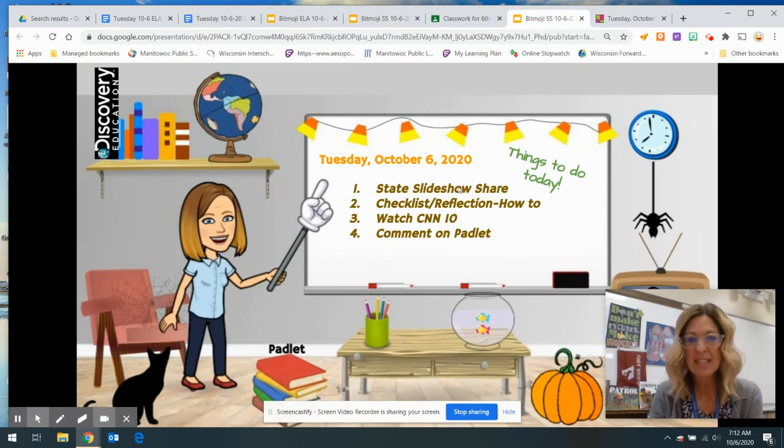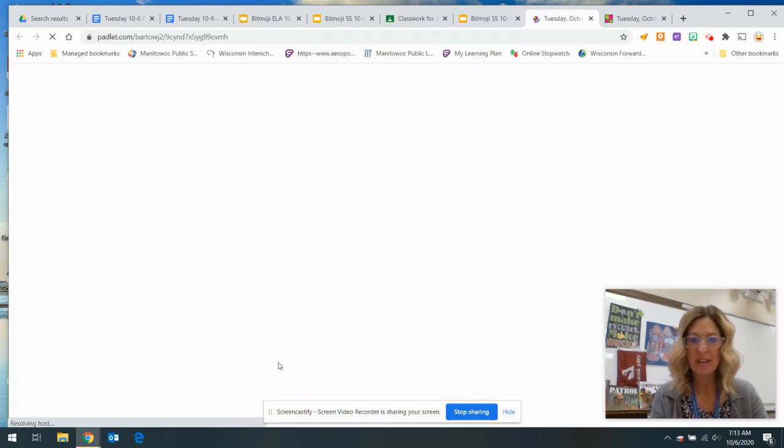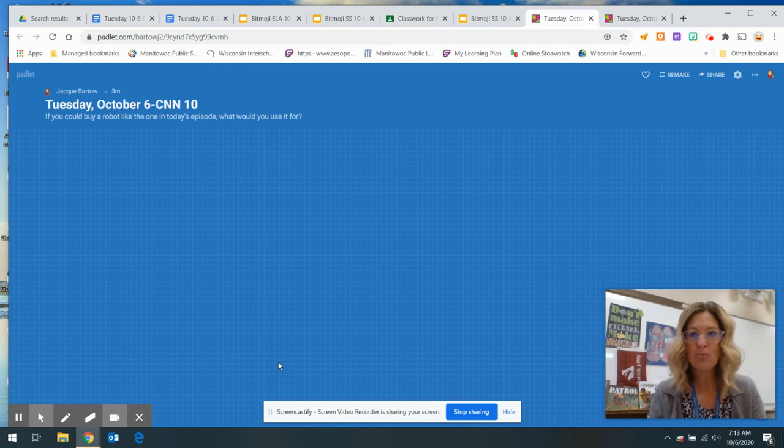So it says in my Bitmoji classroom that we're going to do that state slideshow shared during our Google Meet time. I'll show you how to do that checklist and then watch CNN 10. So this is what I'm expecting you to do on your own. Watch CNN 10 and comment on the Padlet. So again, CNN 10 is right behind me here. See the antennas of the TV? Once you're done watching Carl Azuz, then you're going to click on the Padlet. So all you do is click on that Padlet and it takes you right to the Padlet that you need for today. And a Padlet is just like a bulletin board to share our ideas.